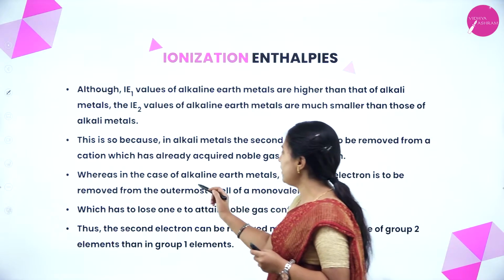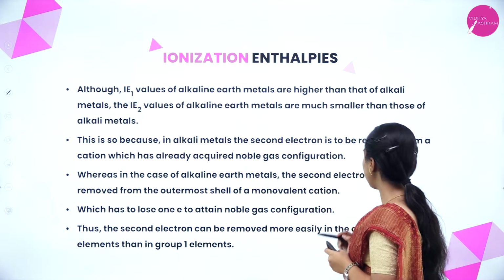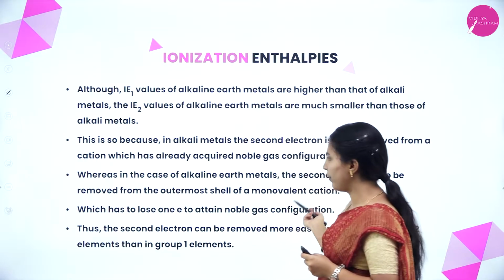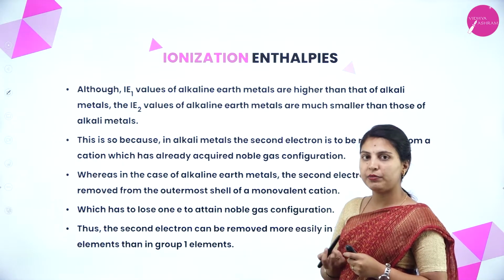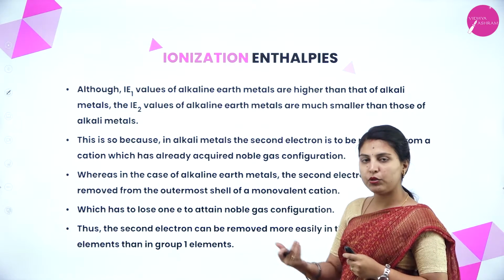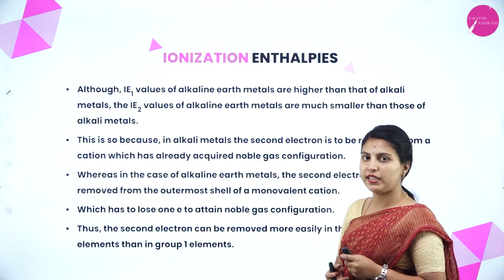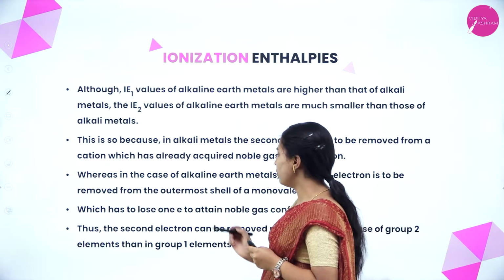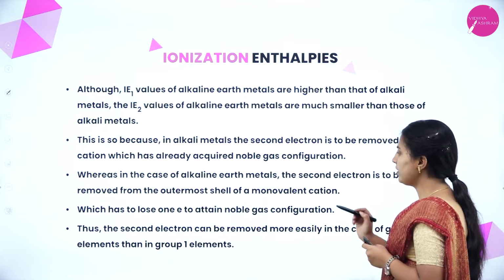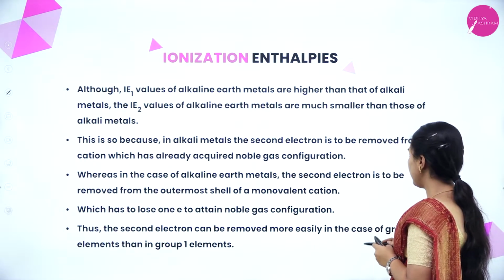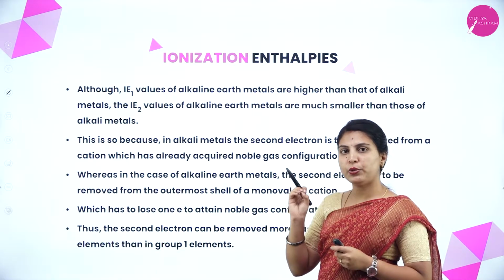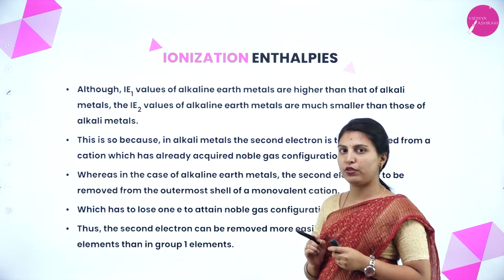Whereas in the case of alkaline earth metals, the second electron is to be removed from a monovalent cation. In the alkaline earth metal, it can easily remove the second electron also, because after removing the second electron, it will reach noble gas configuration, which has to lose one electron to attain noble gas configuration. Thus, the second electron can be removed more easily in the case of group 2 elements than in group 1. In group 1, if you remove one electron, it will attain noble gas configuration.